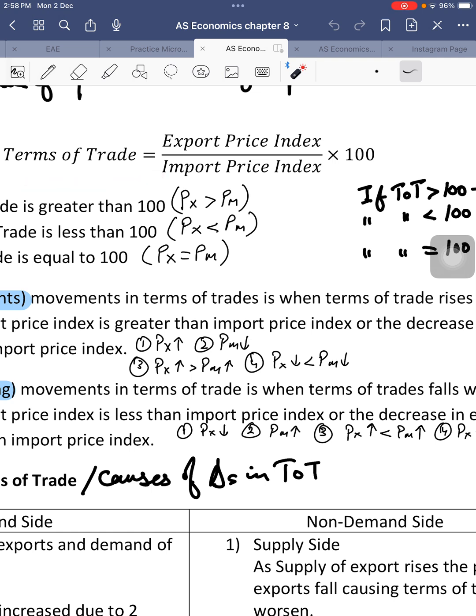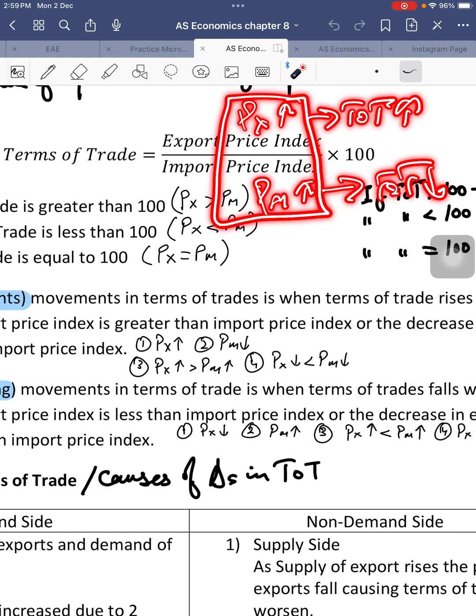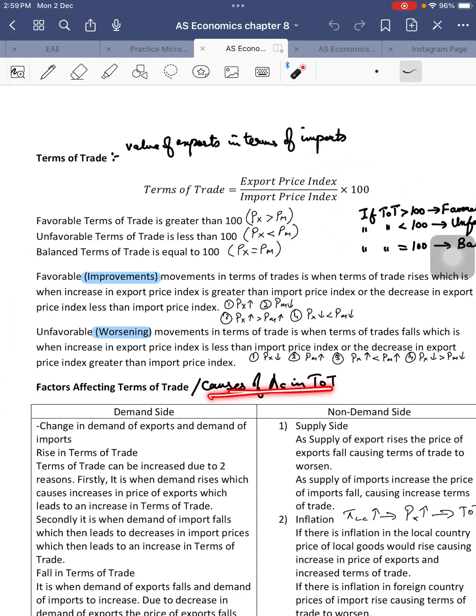Now, the next question is, yes, we know that export price index rises, which causes an improvement in terms of trade. And we know that when import price index rises, terms of trade falls. The next question is, when does the export price index rise and when does the import price index rise? So basically, when we are looking at the causes or factors that affect terms of trade, we are basically determining what are the causes that will change the prices of exports and imports, which will ultimately cause the terms of trade to rise or fall.